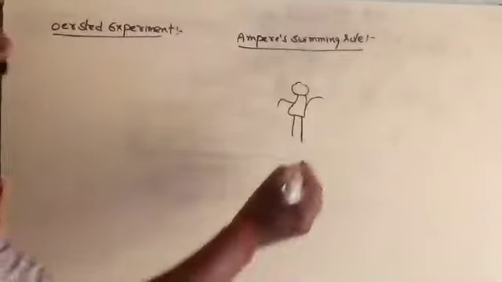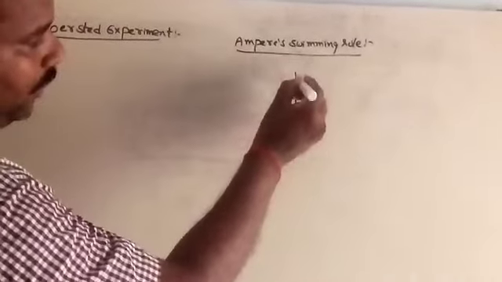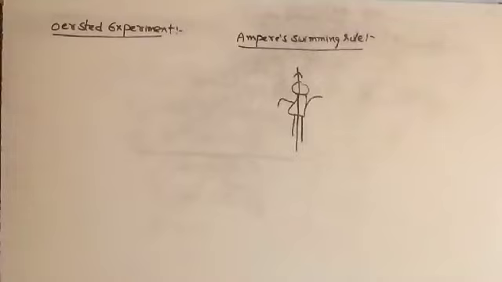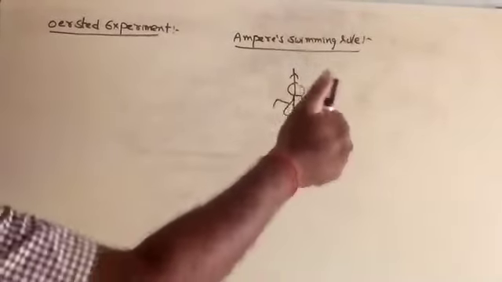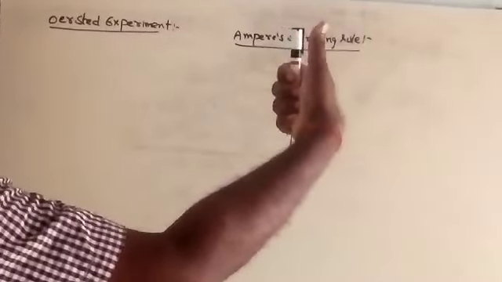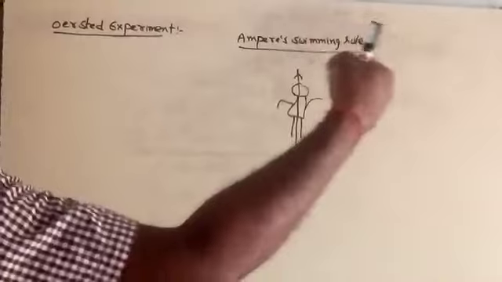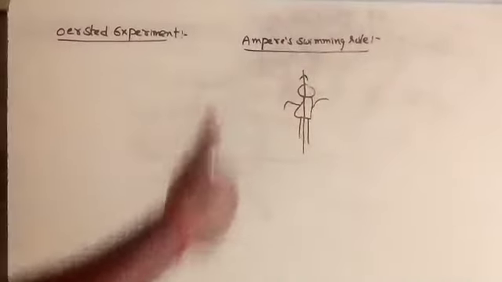Now, if the current is flowing from the bottom to top, then the magnetic needle will be deflecting towards his left hand. Then what is the right hand thumb rule? Hold the conductor like this. The thumb shows the direction of the current, and the curled fingers show the direction of the magnetic field.